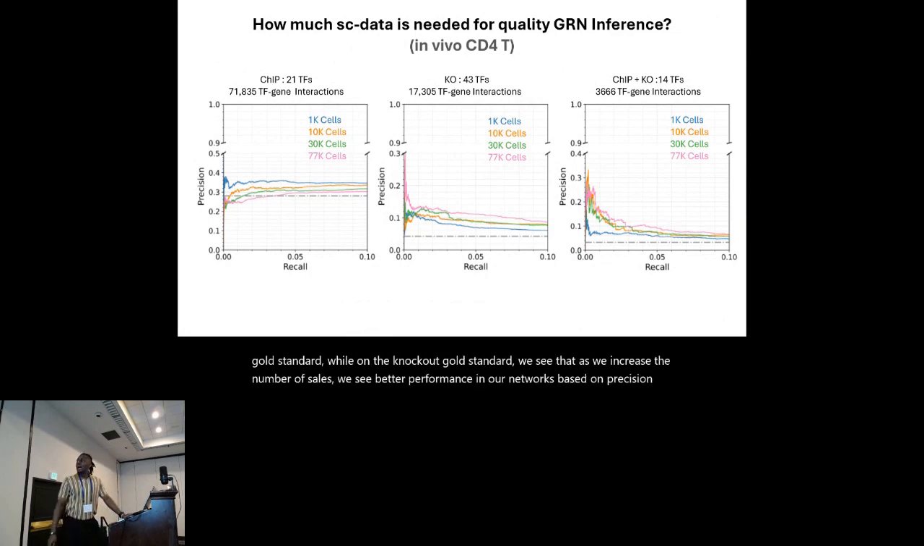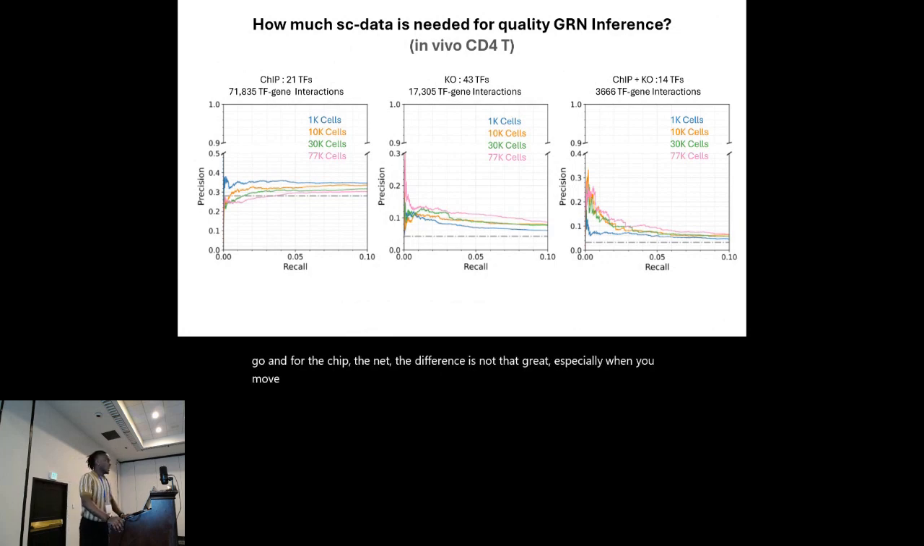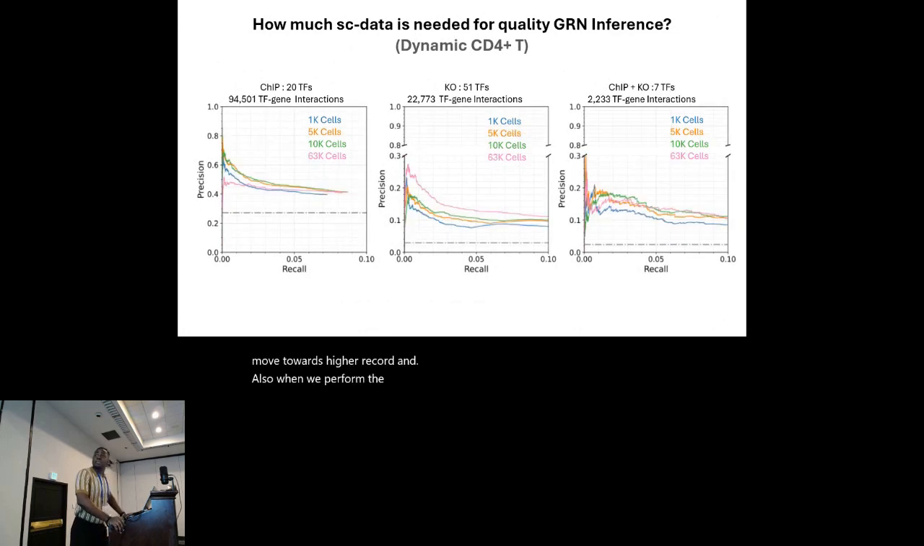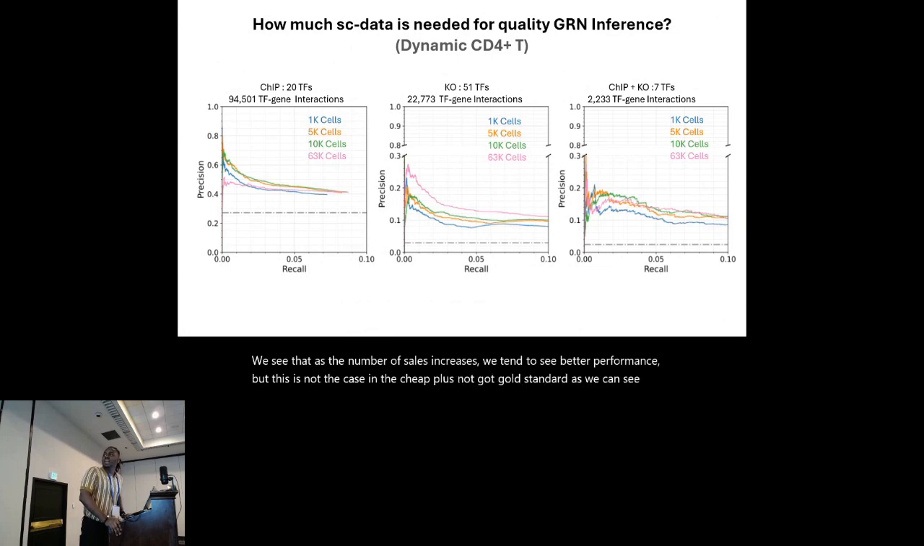And for the cheap, the difference is not that great, especially when you move towards higher recall. Also, when we perform the same evaluation on our dynamic CD4 datasets, we see that as the number of cells increases, we tend to see better performance. But this is not the case in the cheap plus knockout gold standard. As we can see here, this 63K seems to be performing worse compared to 10,000, especially from recall between 0 and 0.5, and then seems to pick up, and then they have almost similar performance.